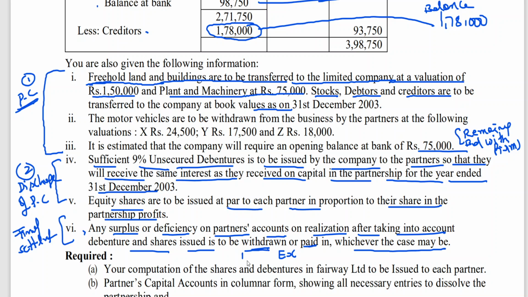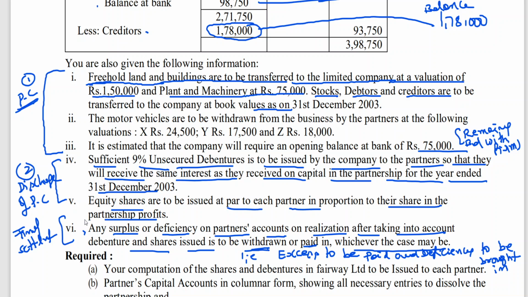In simple words, excess to be paid and deficiency to be brought in. Clear to all of you? This is all about the final settlement.